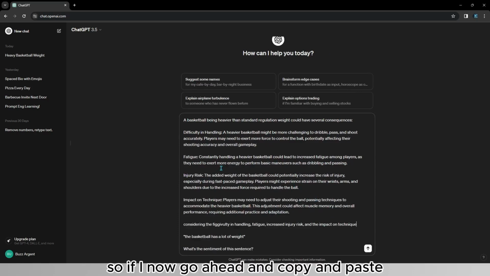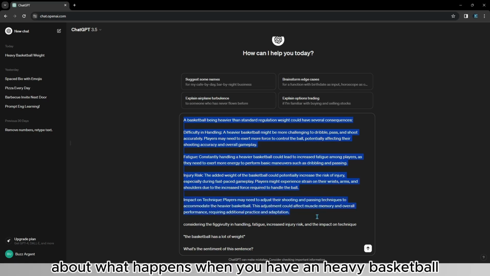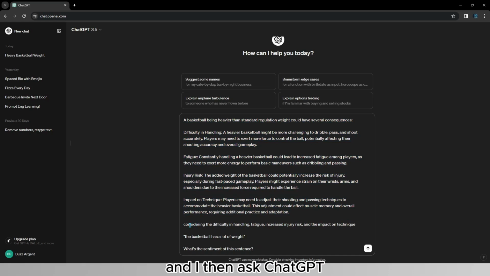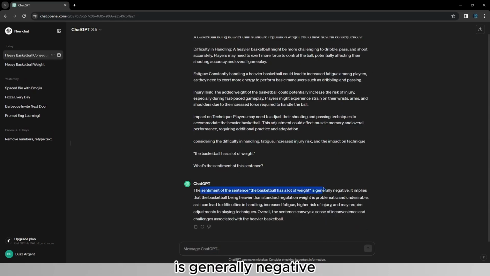So if I now copy and paste all of the things that ChatGPT has just told me about what happens when you have a heavy basketball, and I then ask GPT, considering the difficulty in handling, fatigue, increased injury risk, and the impact on technique, which is exactly what GPT has just told me, the basketball has a lot of weight. What's the sentiment of this sentence? ChatGPT replies that the sentiment of the sentence is generally negative. It implies that the basketball being heavier than the standard regulation weight is problematic and undesirable.